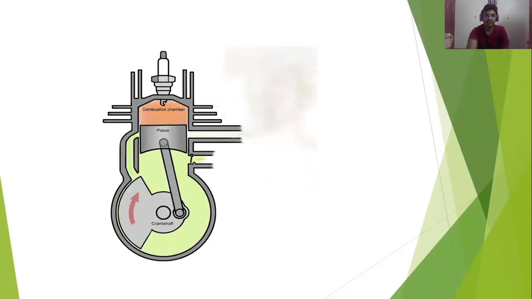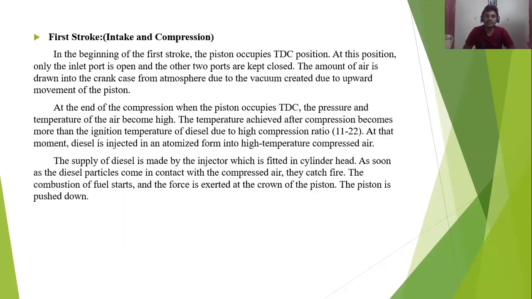Okay, moving on to the next slide. Here, the first stroke is the same thing, the intake stroke as well as the compression stroke. In the beginning of the first stroke, as in the two-stroke SI engine, the piston at the top dead center starts moving down. At that point the inlet valve is opened, and through the inlet valve you will be getting only fresh air. In an SI engine you get an air fuel mixture through the inlet valve, but here you will be getting only the fresh air.